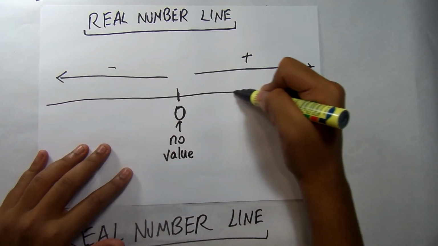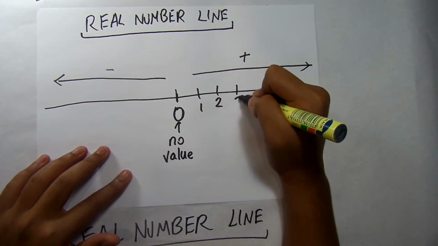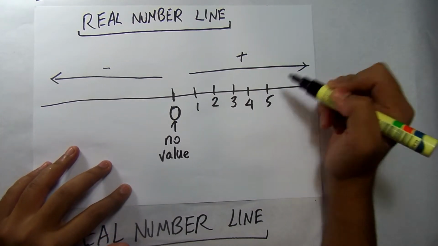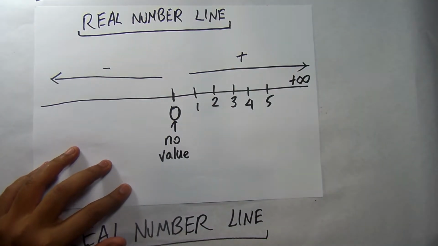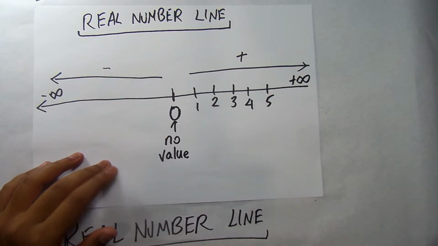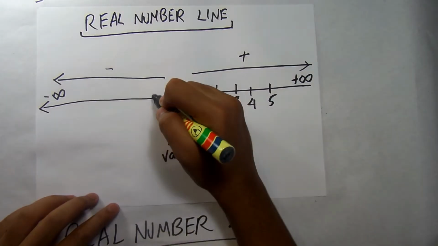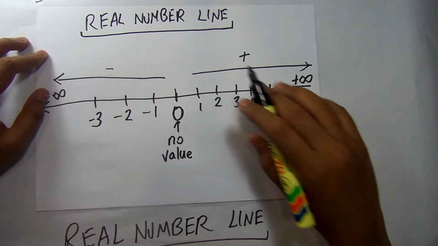Let's draw a line so we can map it out. And this side, as you probably know, and this is the one thing you're supposed to know to understand this video, we have 1, 2, 3, 4, 5, and all the way until positive infinity, an infinite set of numbers going towards the right. And towards the left, at the end, we have negative infinity. Negative infinity is the largest negative number there is, and it cannot be represented by the ordinary number system, so we place the infinity sign. And on this side we have -1, -2, -3. So those towards the left and those towards the right.